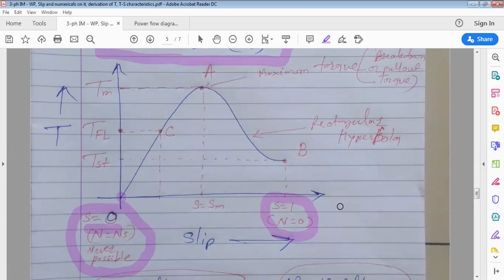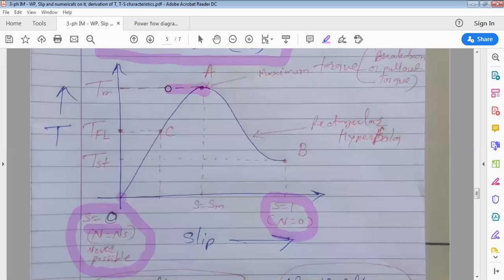As you go on changing load, rotor speed N changes. Now we'll divide the slip into two regions, low slip region and high slip region. If you see this torque slip characteristics, this one is the maximum torque.